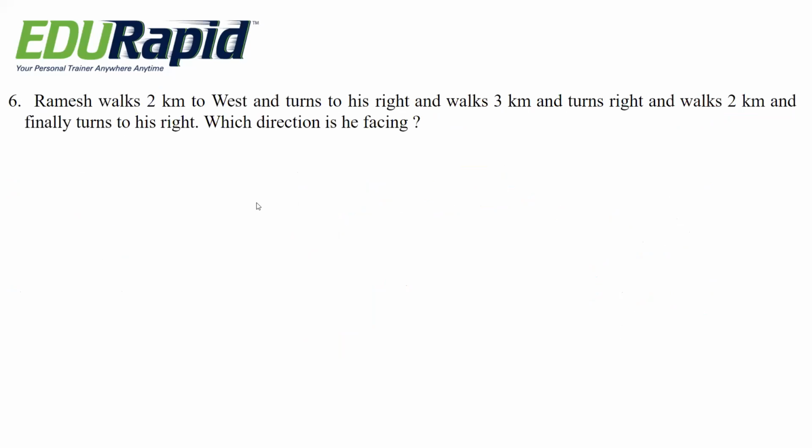Next question. Ramesh walks 2 kilometers to west and turns to his right and walks 3 kilometers and turns right and walks 2 kilometers and finally turns to his right. So in which direction is he facing? Options are east, west, north, south.